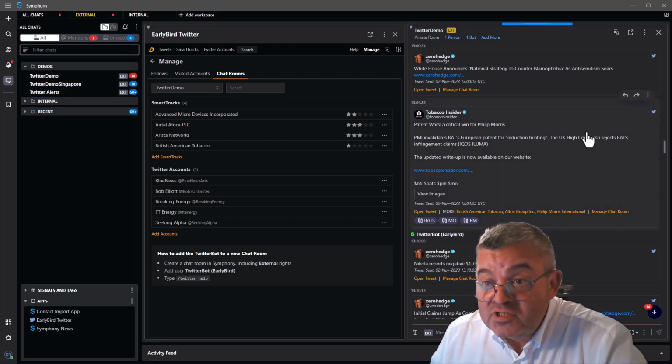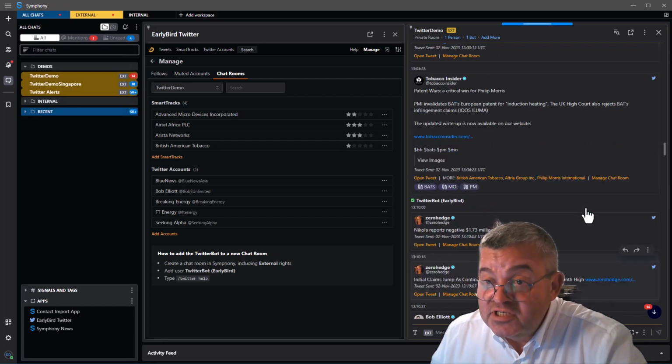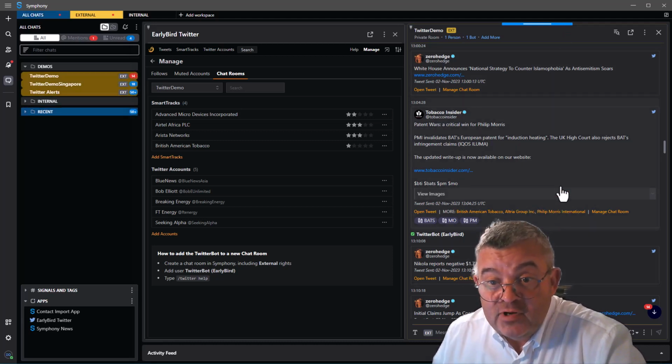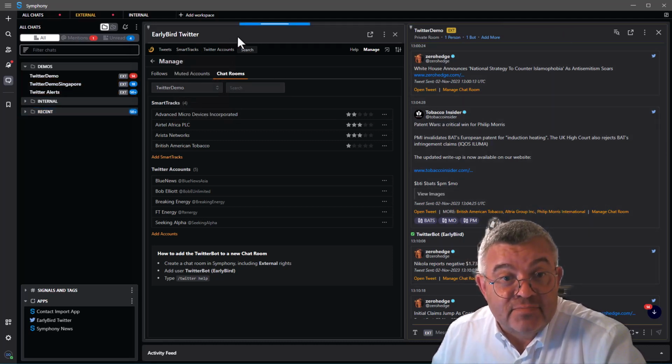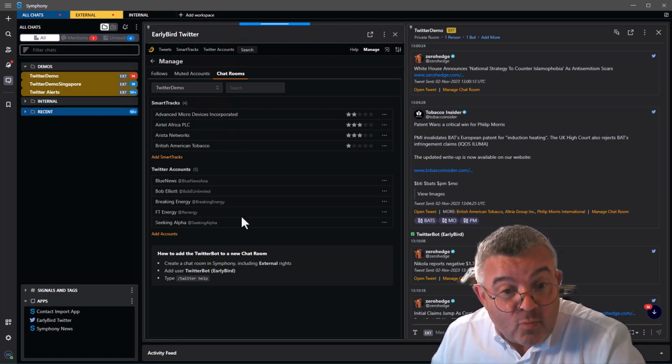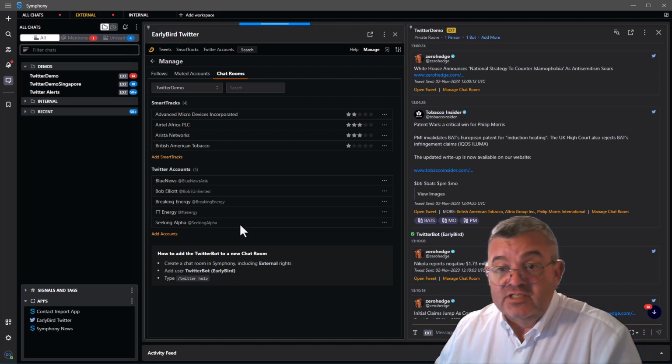In the first one we saw how we can use the Twitter bot to insert tweets in real time into Symphony chat rooms, and we also saw how we can use the extension app here to manage that chat room and control what we're putting into it. A very easy way of managing the chat room.